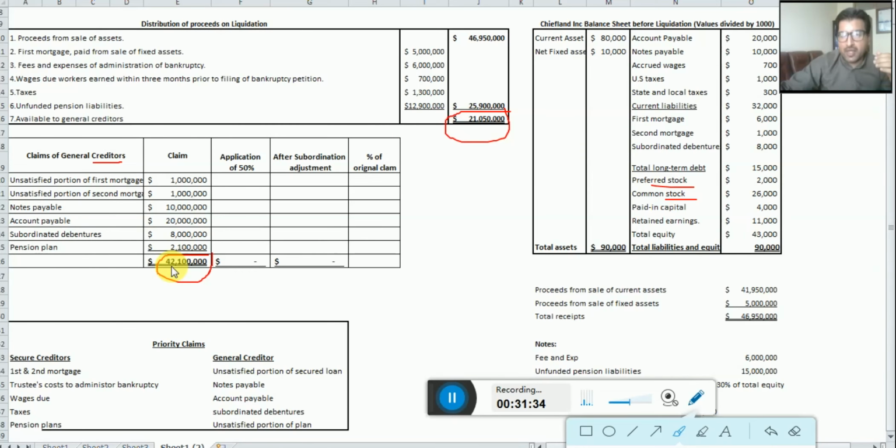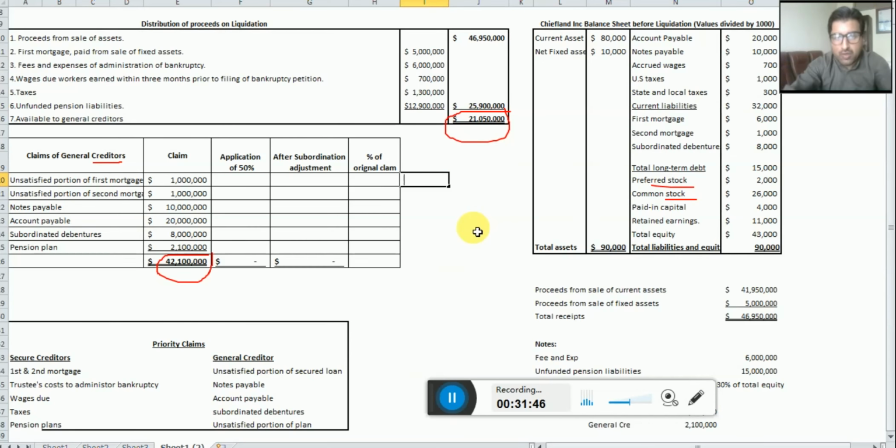It means we can only give each and every individual 50%, and this 50% is computed so easily. So look here, dear students, you have to compute the application percentage, right?